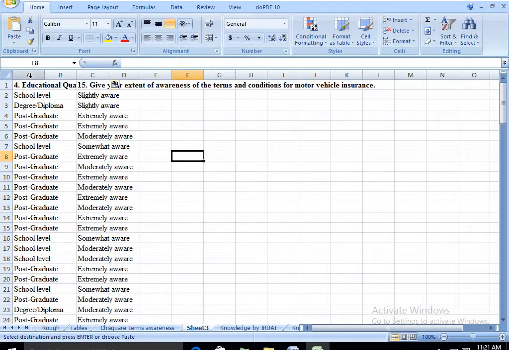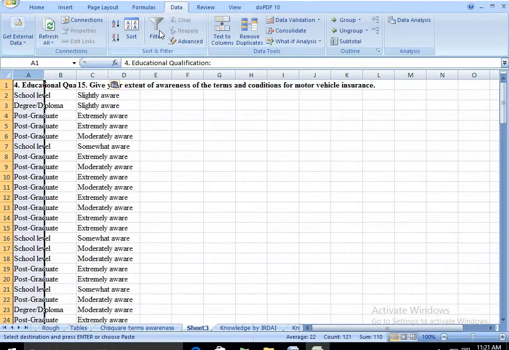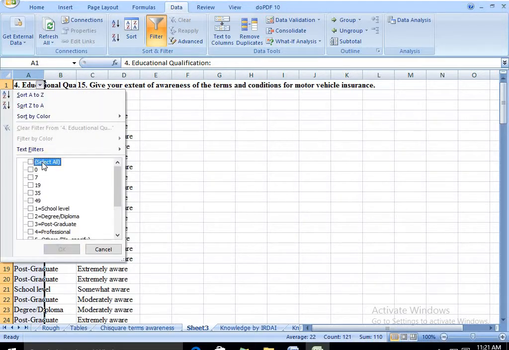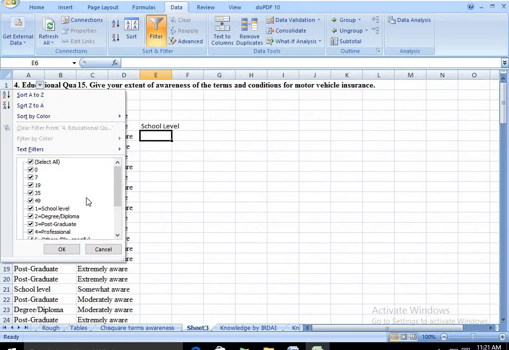First let us have the column heading. For the column heading, I go to data and filter so that I will be able to get the options. This is what is to be done. First one is school level. Second one is degree or diploma.